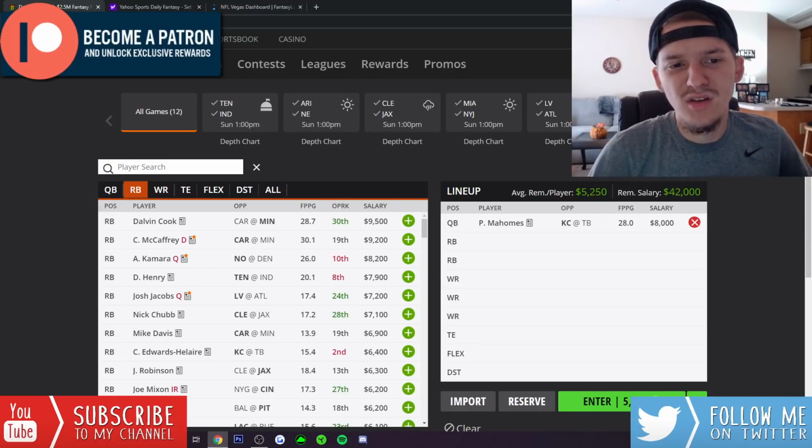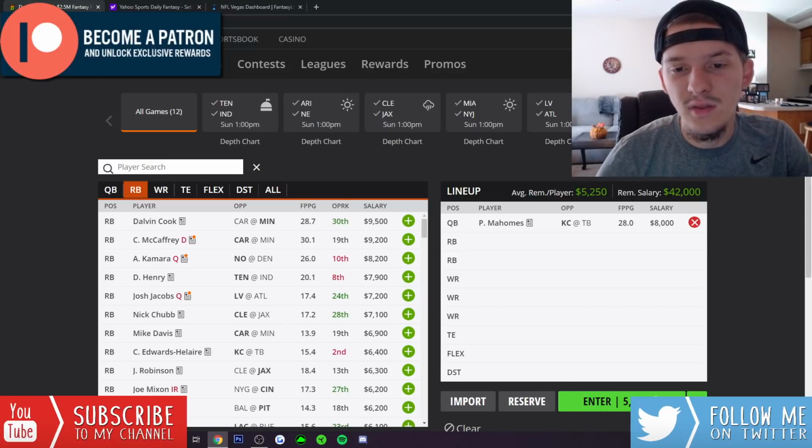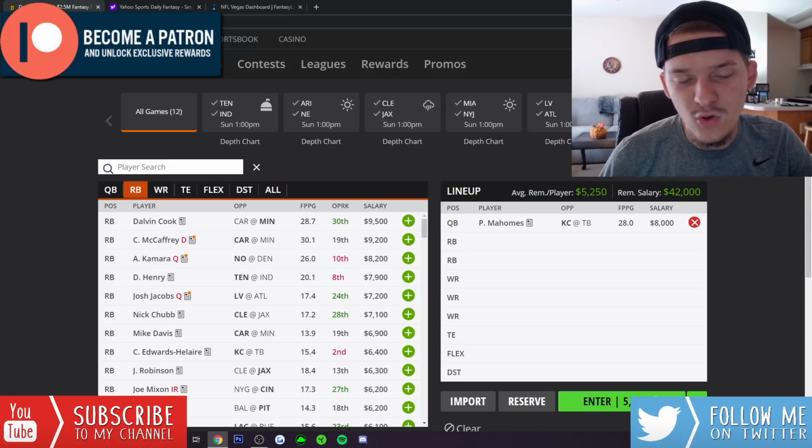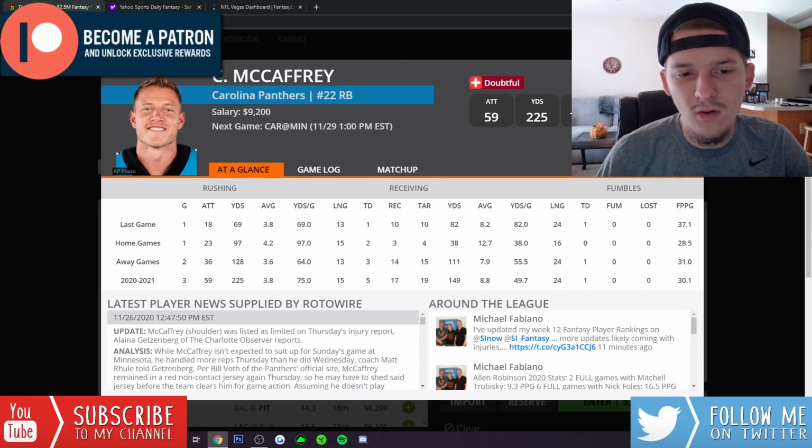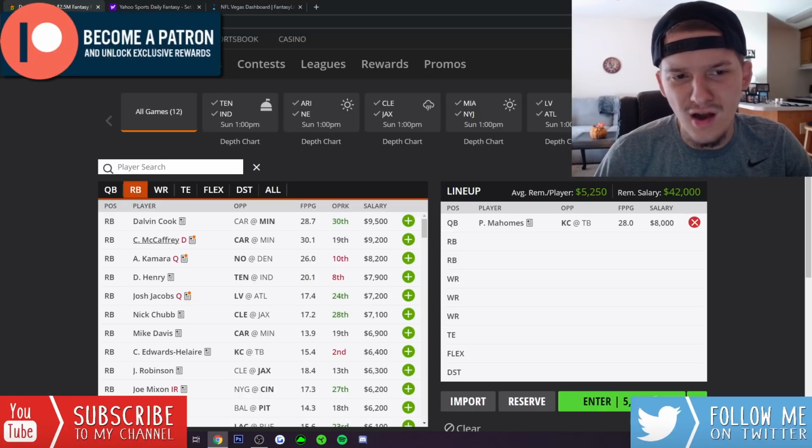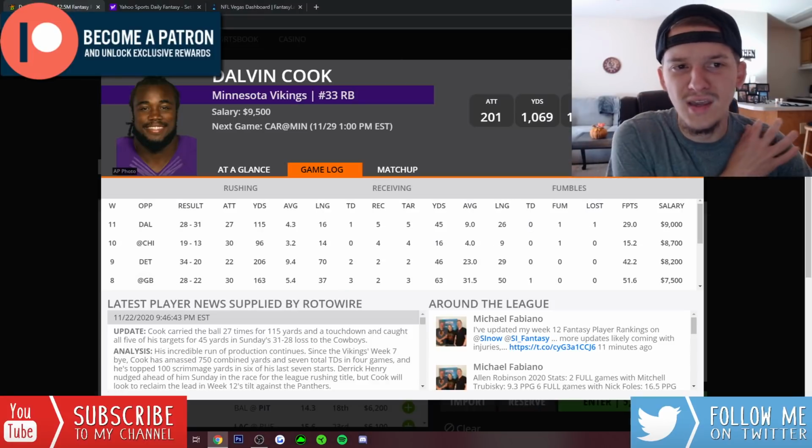So at the running back position, once again, I think Dalvin Cook is clearly the top option on the slate. It doesn't look like Christian McCaffrey's going to play. I believe he's already been ruled out. He's listed as doubtful, but I'm pretty sure he's not going to play this week. So that leaves Cook as our top tier guy above 9K.